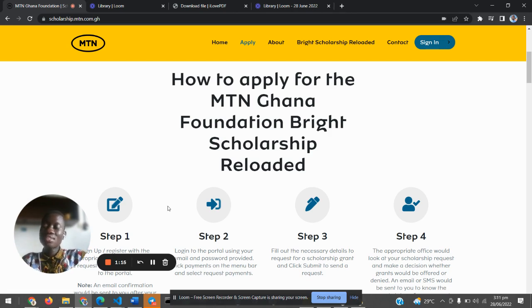There are some that it takes quite a longer time before they will accept. Don't forget that there's traffic on the site, so make sure you are able to do it. And don't forget the deadline for everything is 4th July. After 4th July, you can't fill it again. Make sure you fill the form. When you finish filling the form, you wait.